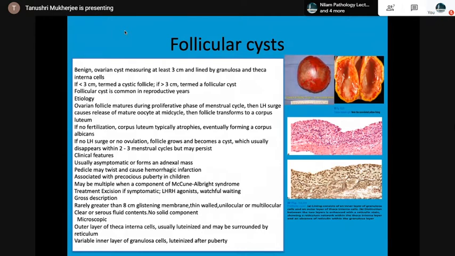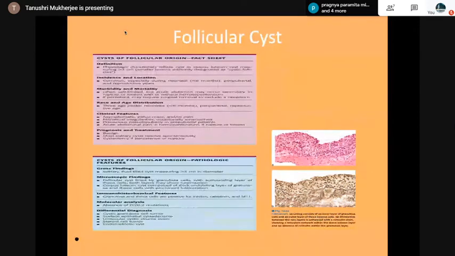Grossly, rarely greater than 8 centimeters, with clear or serous fluid content. Microscopically, an outer layer of theca interna cells, usually luteinized and may be surrounded by reticulum. Variable inner layer of granulosa cells, luteinized after puberty. Some fact sheets like this, you can just remember here: cysts of follicular origin, physiological follicular cyst, or corpus luteum cyst measuring more than 3 centimeters.